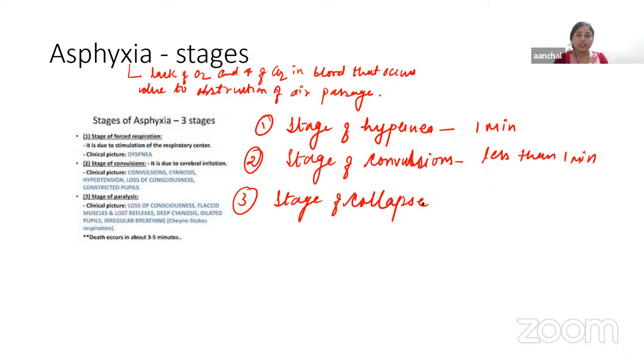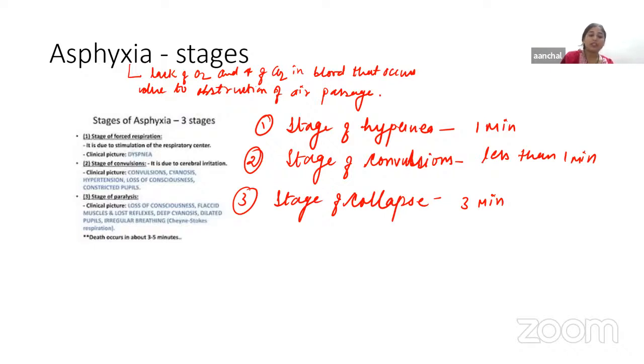Okay, so the entire duration is 3 minutes. In this stage, severe hypoxia will produce effects like depression of the brain, development of respiratory gasping, dilation of the pupil, decrease in heart rate, and loss of reflexes. So various signs and symptoms will occur according to the stage.